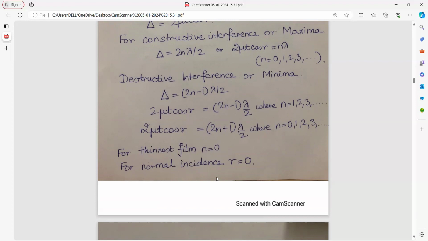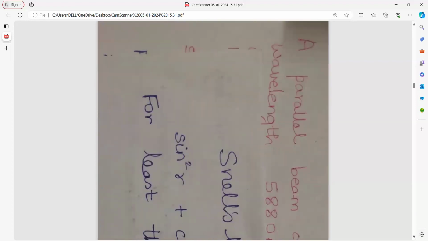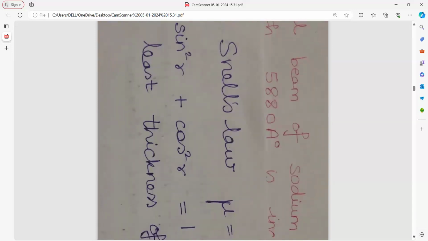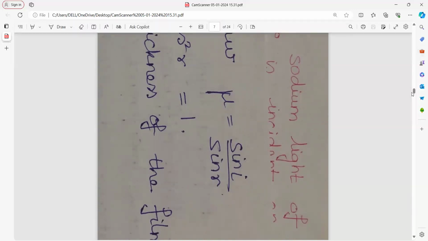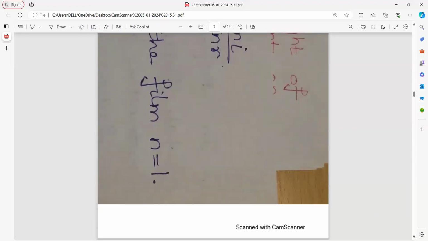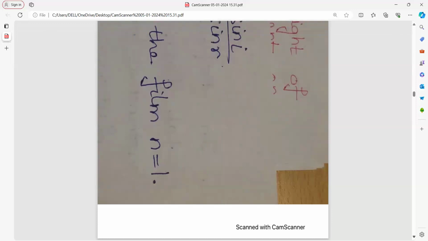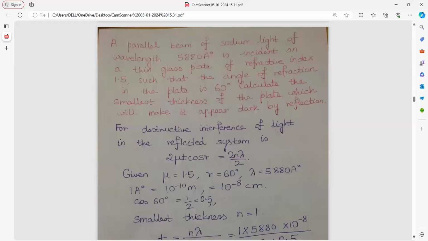Another thing, if the numerical says for thinnest film, then put n equal to 0. If the numerical says light is falling as a normal incidence, then put r angle of refraction equal to 0 for the numericals. Now, one more thing. Snell's law states that mu is equal to sine I upon sine r, and sine square theta plus cos square theta is equal to 1. And for a very thin film, you straight away put n equal to 1.